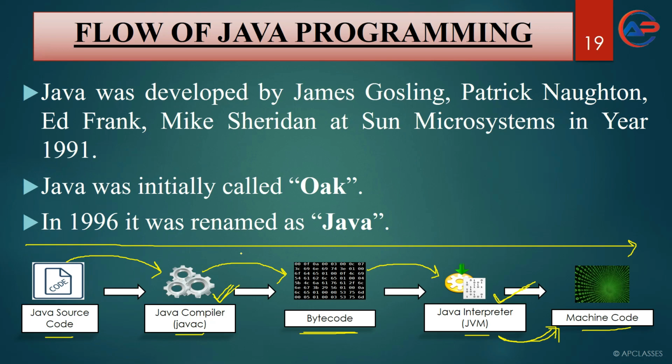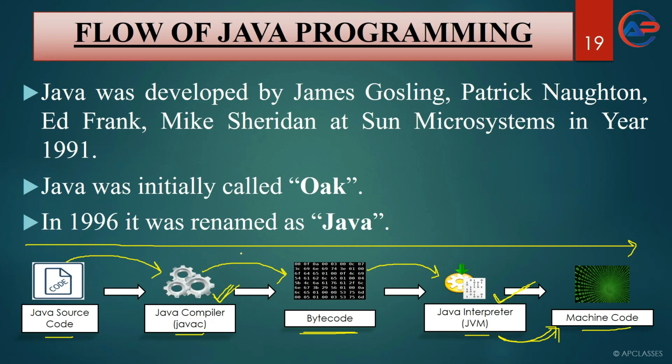Whereas in any other programming language, the source code gets converted to machine code directly by a compiler or interpreter, for which other programming languages are dependent on a particular machine.